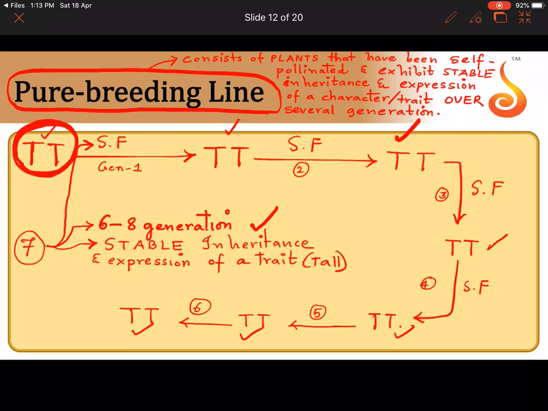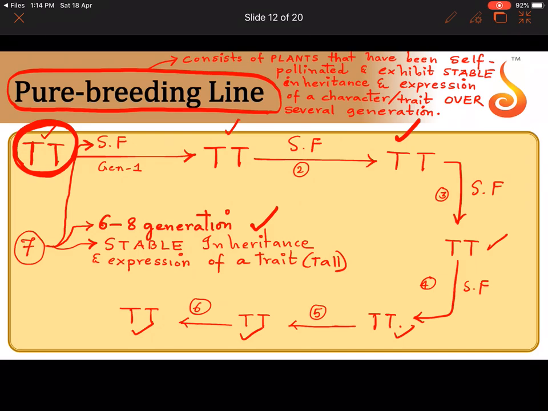All the plants would be small t. Such a group of plants, consisting of plants that have been repeatedly self-pollinated, and exhibit the same stable inheritance and expression of a character over not just one generation, but over 6 to 8 or more generations, is called a pure breeding line. So it's basically a family of plants. Line means a group of plants.